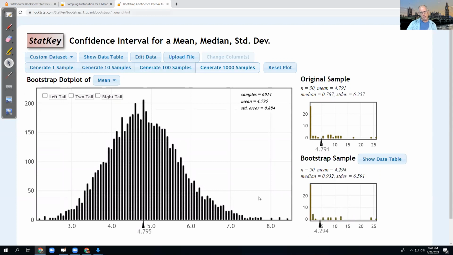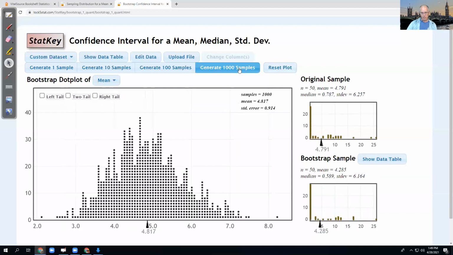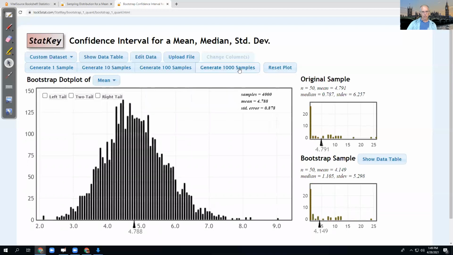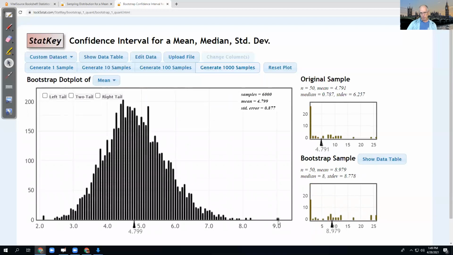The first big difference is that because we're sampling from this sample, the means aren't going to stray too far from it, because this is what I have to work with here. So the sampling distribution based on a sample is going to have a similar middle to the original sample. Here my original sample has a mean of 4.791. My sampling distribution has a mean of 4.795. Close, not exactly the same. If I reset this and start over, a similar thing is going to happen. It's going to jump around a little at first. I got a real extreme one over there.